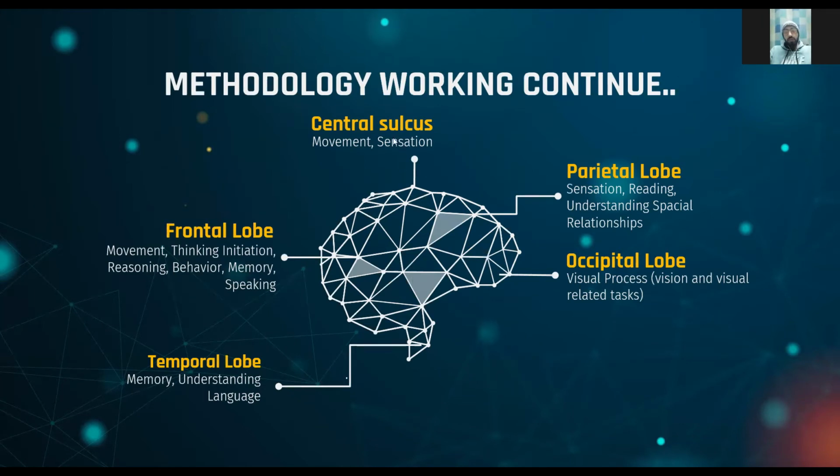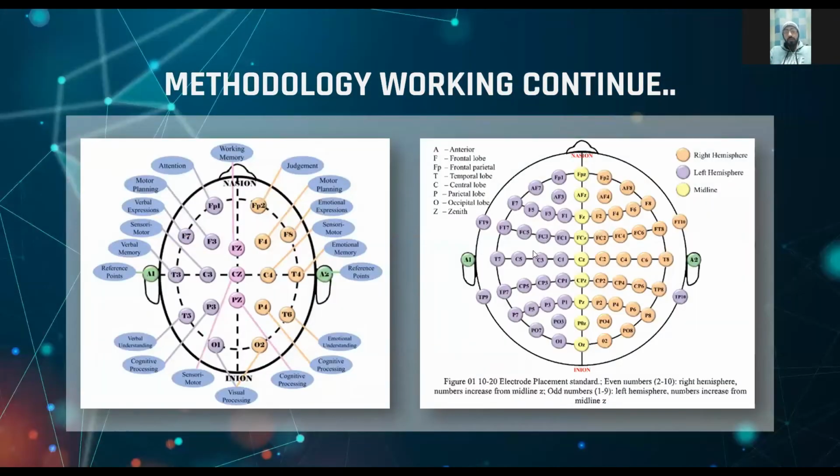Coming toward the methodology working continued, here you can see the different lobes of our brain, including the central sulcus, the frontal lobe, the temporal lobe, the parietal lobe, and the occipital lobe. In the occipital lobe we have the visual-related tasks, and we are doing the project on visual-related tasks. We are working on game addiction. Here the people need mobile phones or visual effects to get the data of the occipital lobe. If a player plays a game, he needs to detect the visual effects.